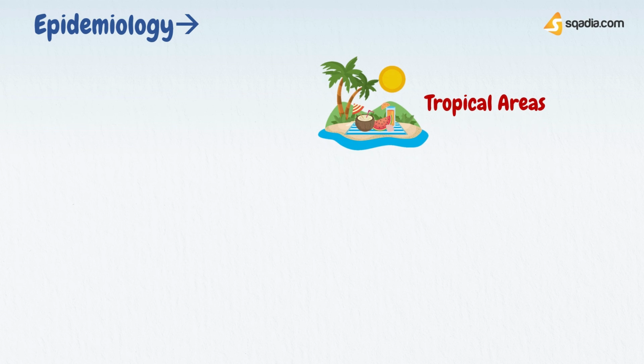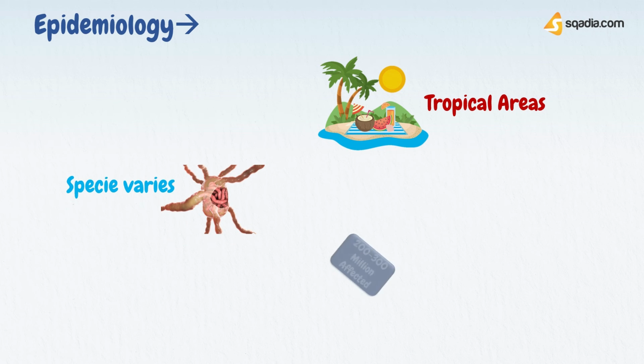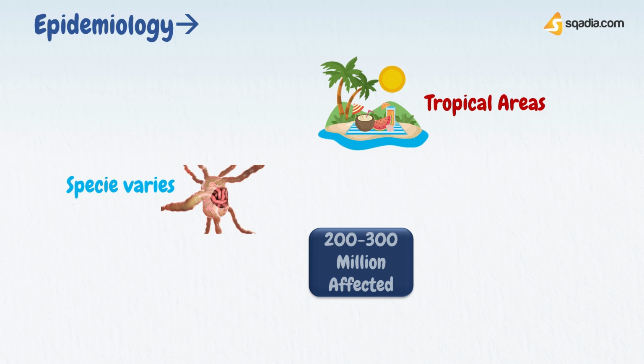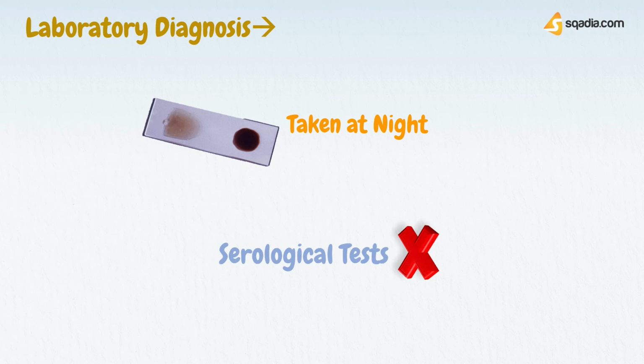of Asia and Africa. The species of mosquito that acts as the vector varies from area to area. Altogether, 200 to 300 million people are infected. The laboratory diagnosis is based upon the examination of thick blood smears taken from the patient at night that reveal the microfilariae. Serologic tests are not useful.